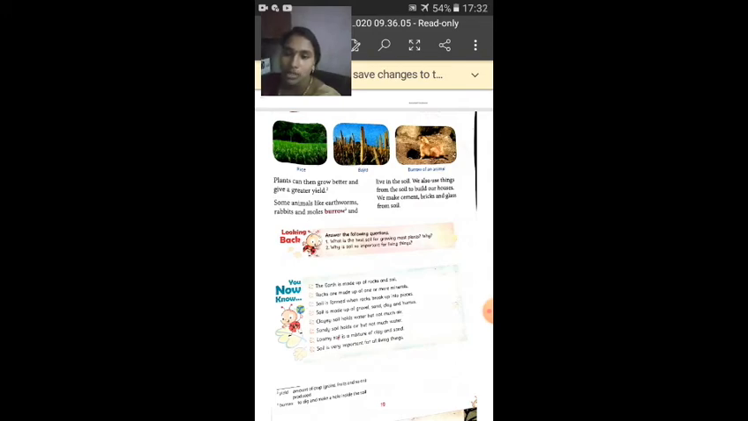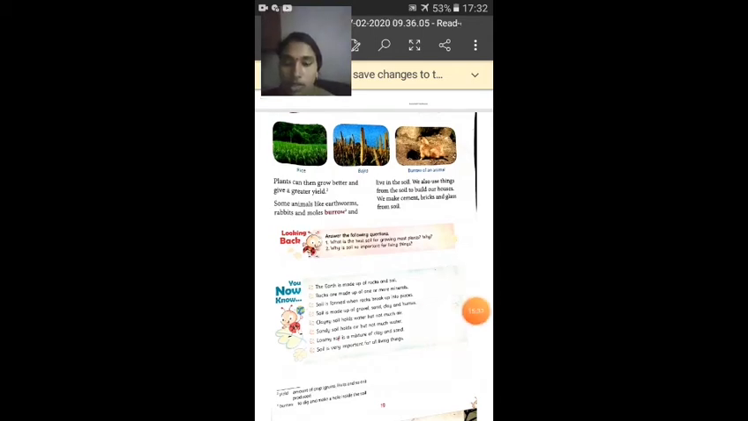So what are the animals that burrow and live in the soil? The animals like earthworms, rabbits and moles live in the soil. We also use things from the soil to build our houses. We make cement, bricks and glass from the soil. So what else do we make from soil? We get cement, bricks and glass from the soil.